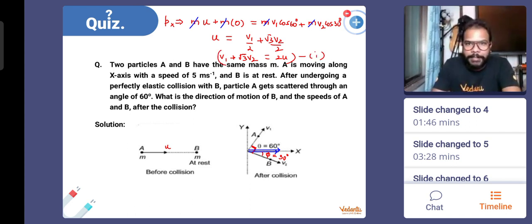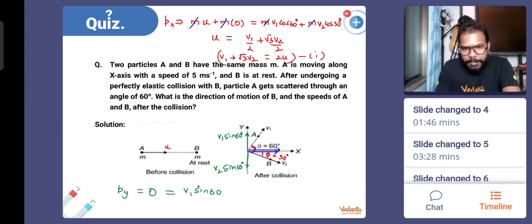And along the y direction, interesting case, along the y direction, this is going to be v1 sin 60 degrees. This is going to be v2 sin 30 degrees. Right? And you can see both of them are in the opposite direction, right? So the initial momentum along the y direction is 0. So finally it will also be equal to 0. How will you write it? v1 sin 60 degrees, this is the positive direction, and minus v2 sin 30 degrees.